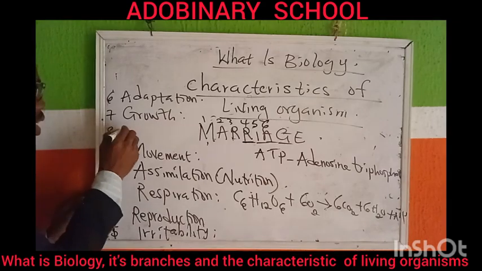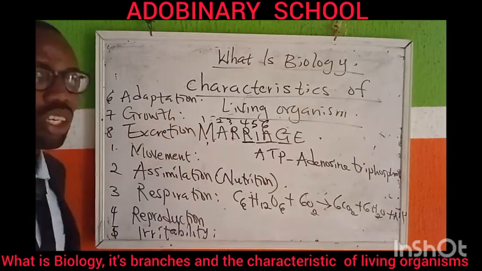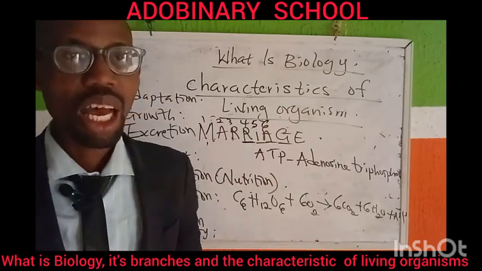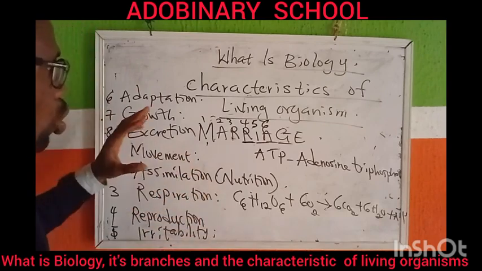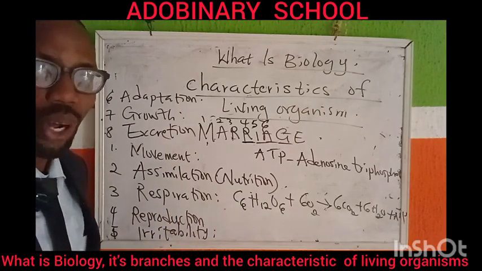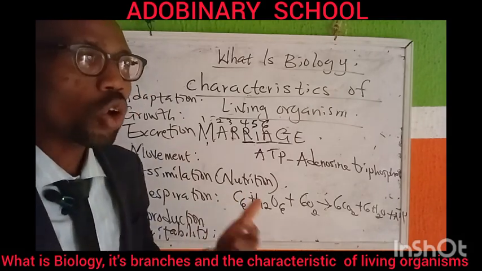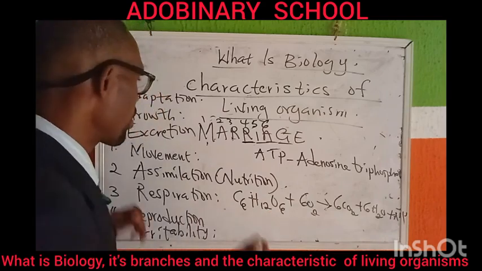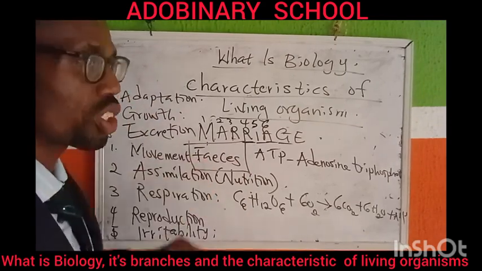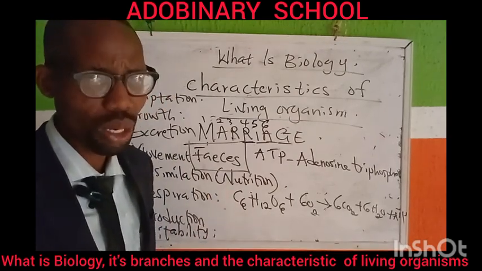And lastly, number 8, we have excretion. What is excretion? Excretion has to do with the removal of toxic waste from the body of the organism. And you must understand this: for an organism to show that it has these characteristics, that it is a living organism, the organism must excrete, remove waste. When you go to the toilet to pass urine, you are excreting. But when you go to pass out feces, you are egesting. Egestion is the removal of undigested food. Do you understand what I'm talking about?